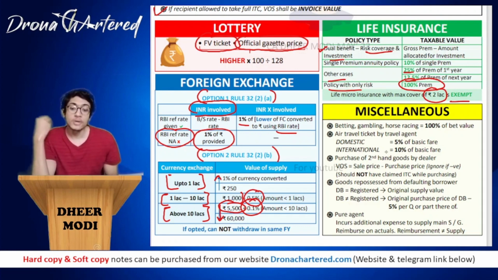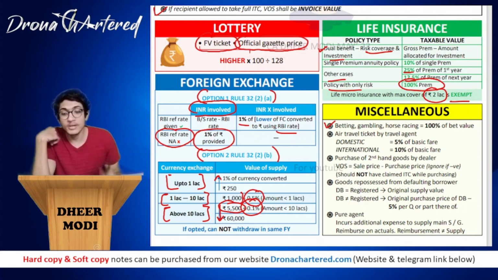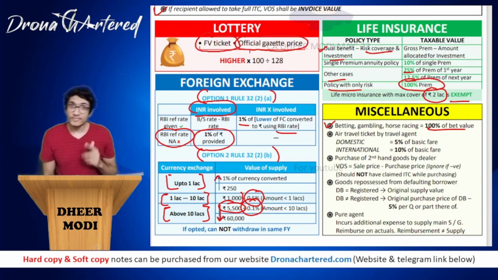Okay. Now next is your miscellaneous, and we will be done with this chapter. So under miscellaneous, betting, gambling, horse racing. Remember, these are your actionable claims, but these have been excluded from your Schedule 3 list. Therefore GST will be leviable on these. Betting, gambling, horse racing, 100% of the bet value will be considered as your value of supply.